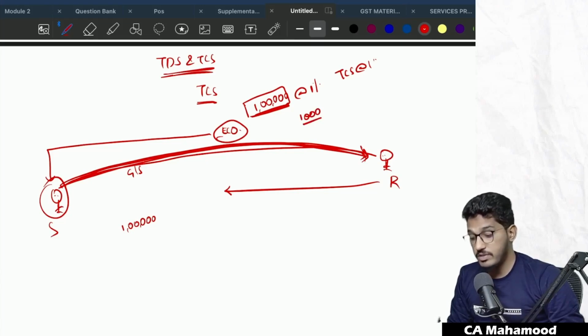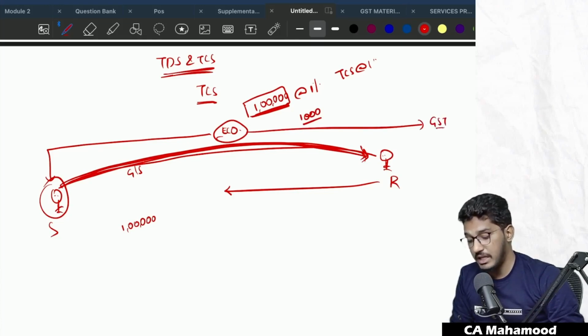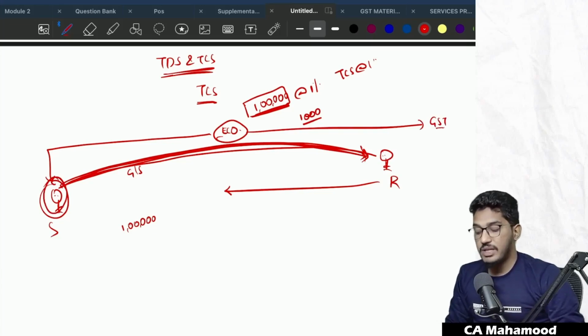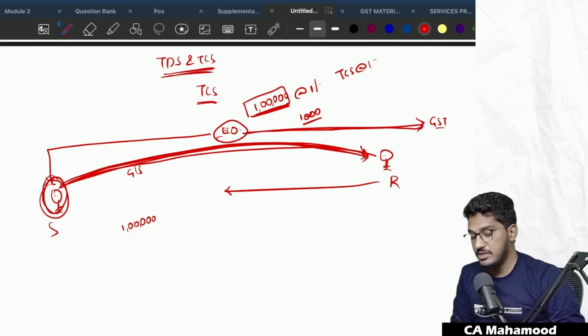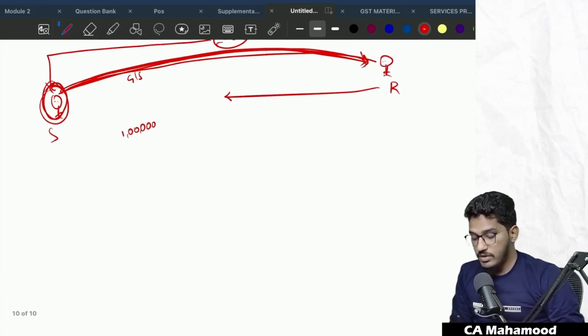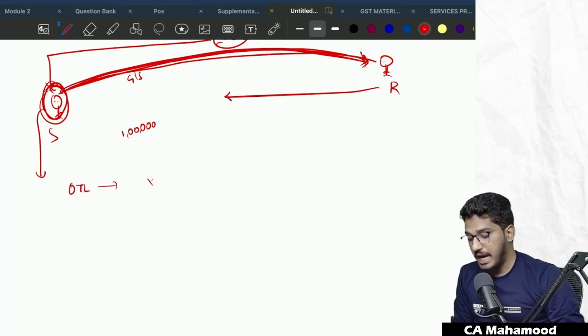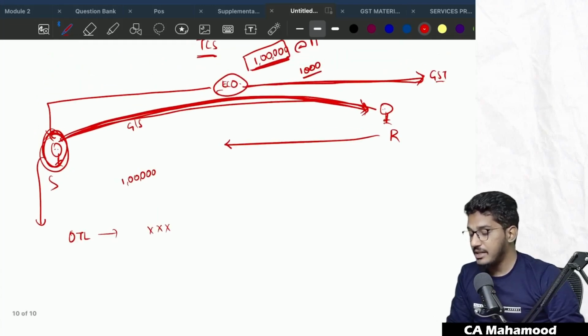The e-commerce operator should not enjoy this money. The e-commerce operator should deposit it with the GST department against the supplier's GSTN number. So the e-commerce operator should collect TCS at the rate of 1% and deposit it with the GST department against the GSTN number of the supplier. Now what the supplier can do is, the supplier will declare his output tax liability. From that output tax liability, he can take the credit of the TCS which has been deducted.